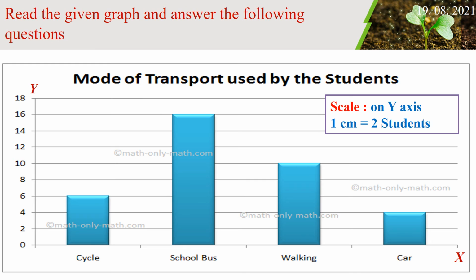Read the given graph and answer the following questions. That is given, mode of transport used by the students. That is cycle, school bus, walking and car. Yes. So look at this graph. Then we are going to answer the following questions.